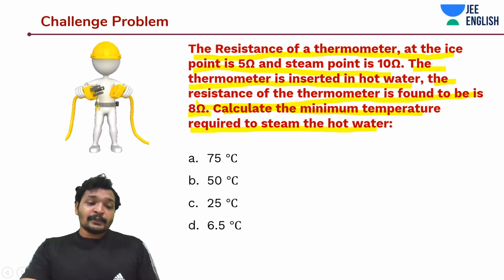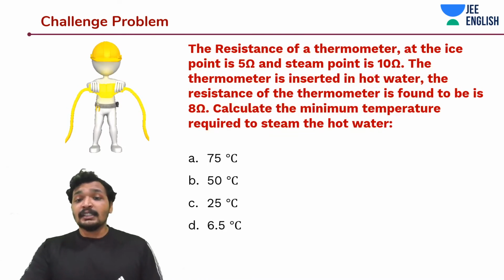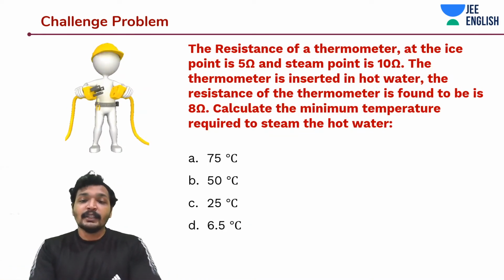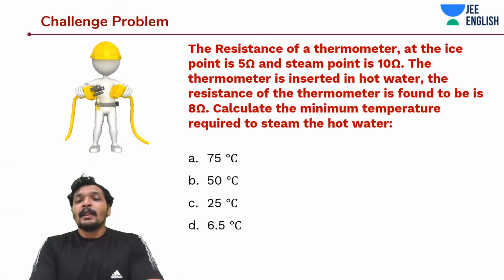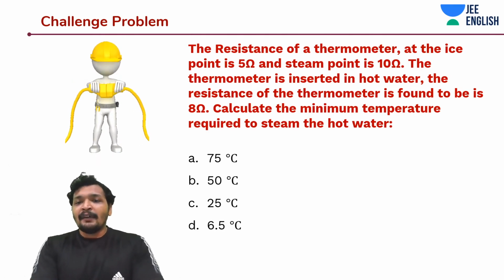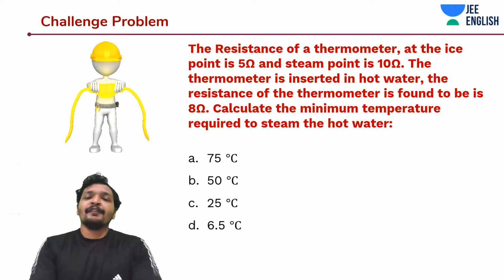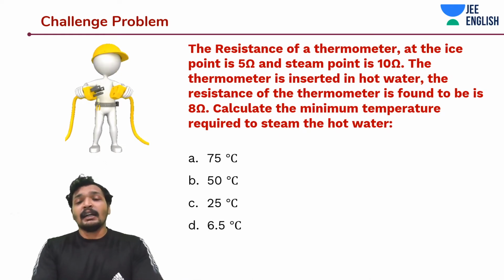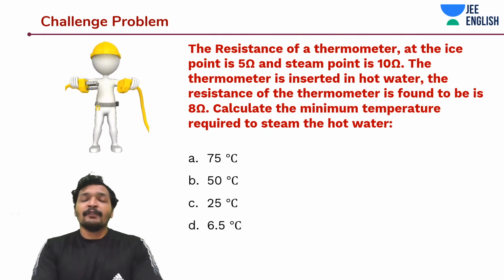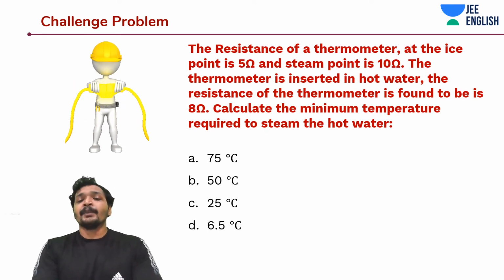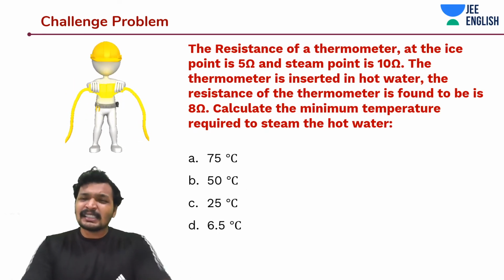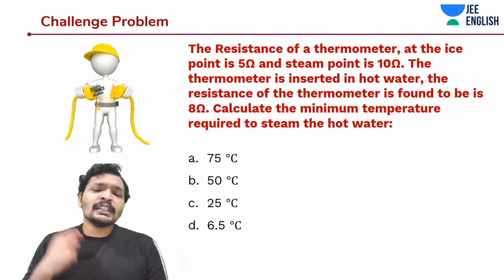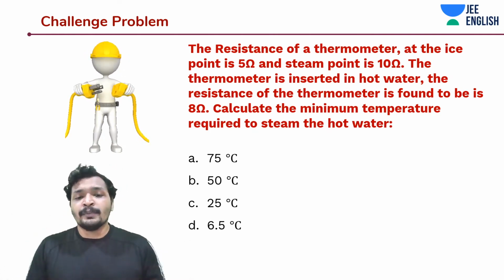Actually, the ice point is 0 degrees Celsius. They have given the question in such a way that it sounds very interesting. So you have a thermometer with a resistance of 5 ohms at ice point and 10 ohms at steam point. And the thermometer is inserted in some hot water and we found that the resistance of the thermometer is 8 ohms.